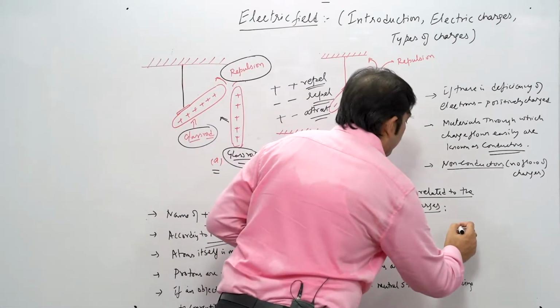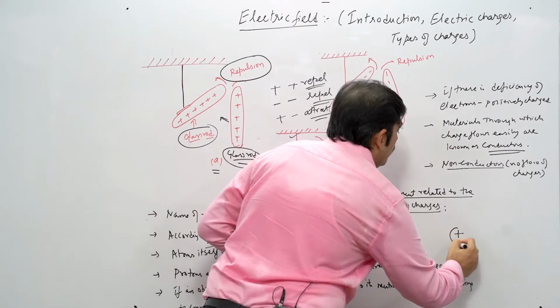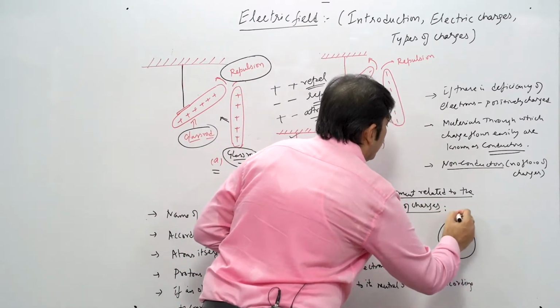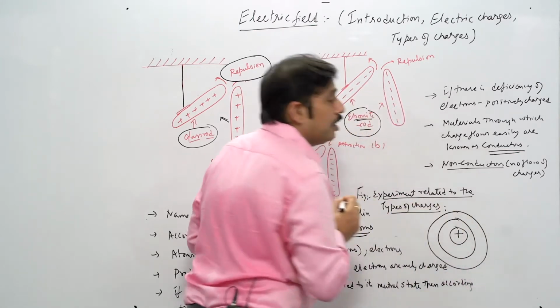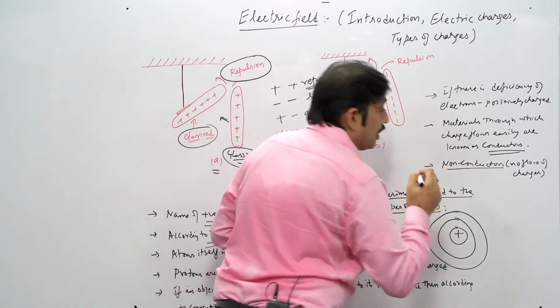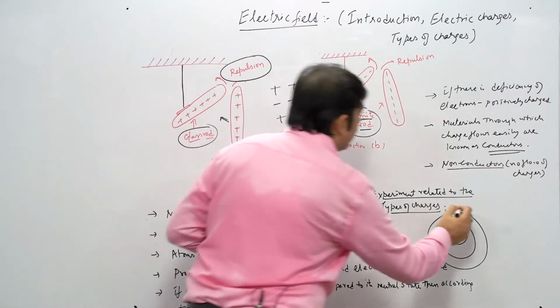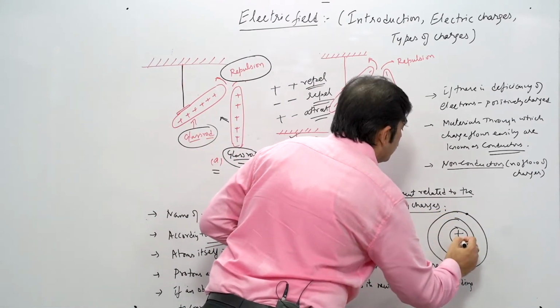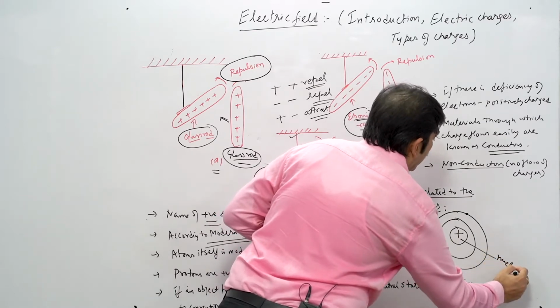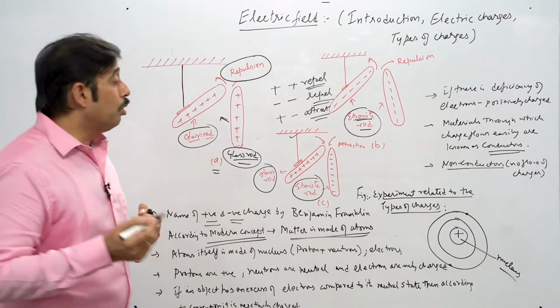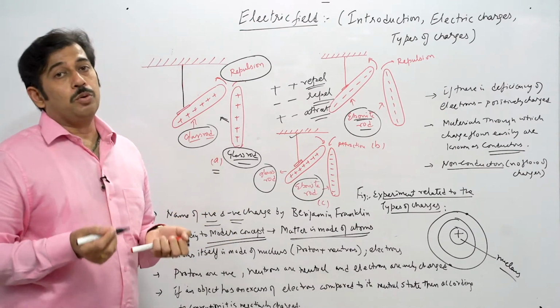Suppose an atom is there. An atom has a nucleus. There may be certain electrons in orbits around the nucleus. So the atom basically has a nucleus and electrons. Suppose these are the electrons, this is the nucleus, and in the nucleus there are protons and neutrons.